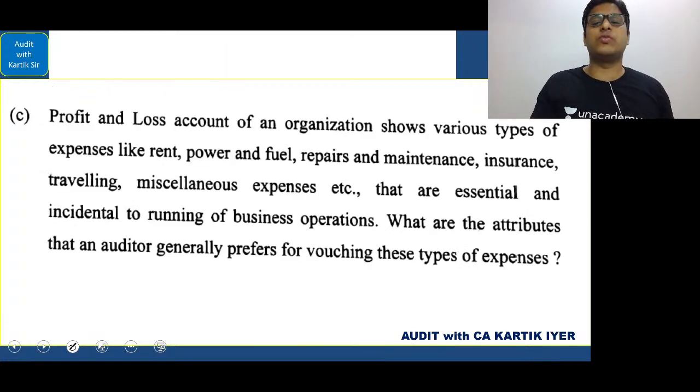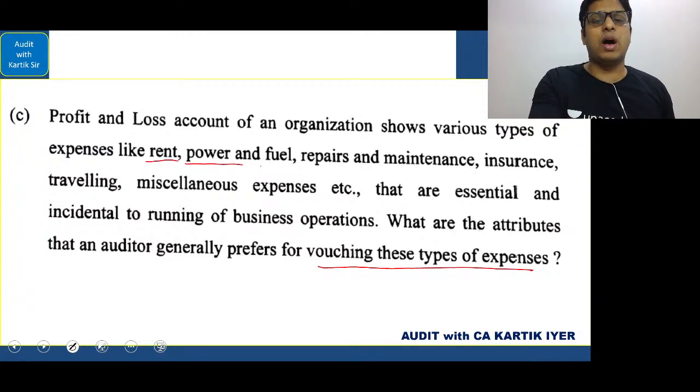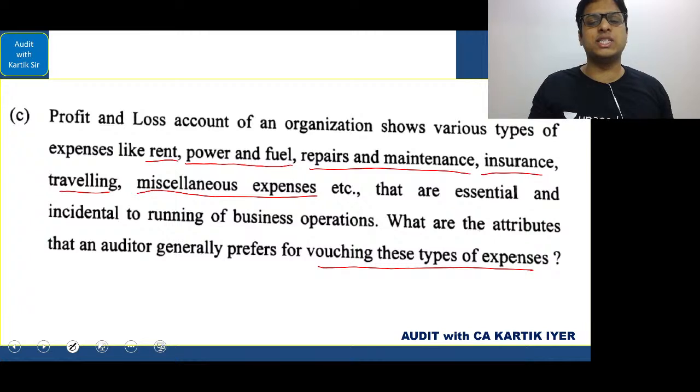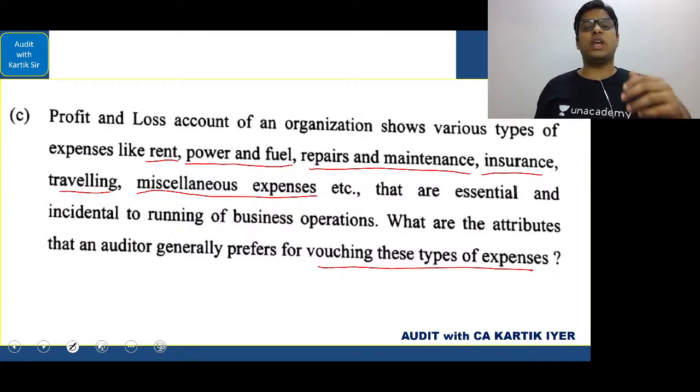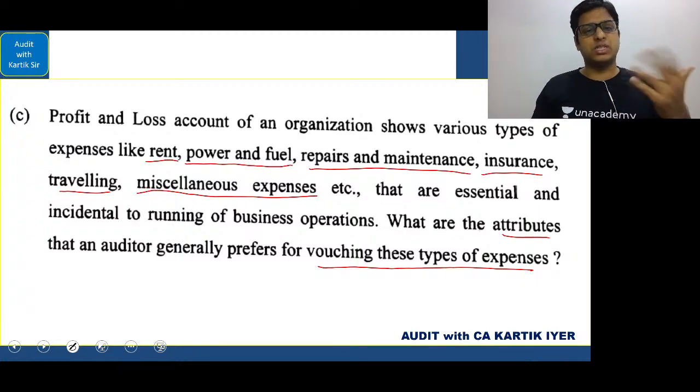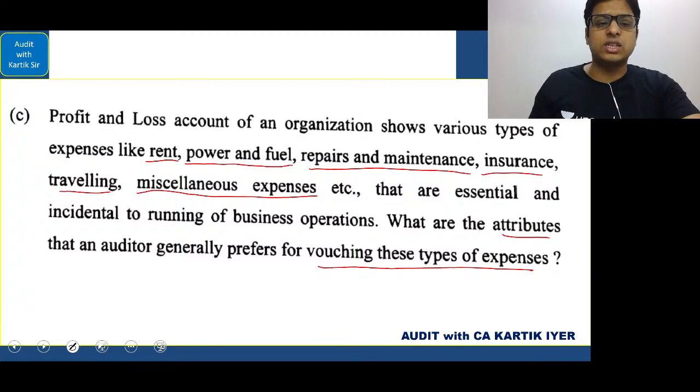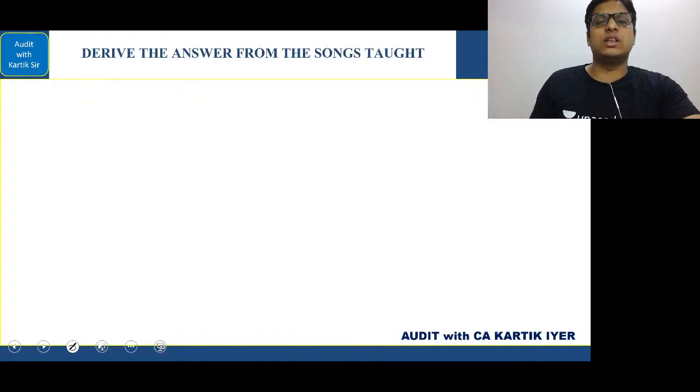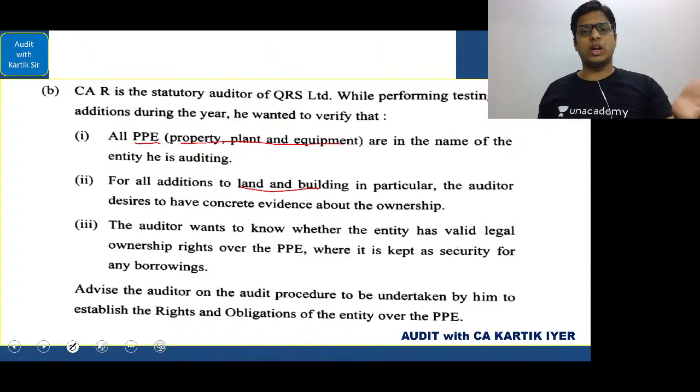One more answer that was fitting the bill was vouching these types of expenses: rent, power and fuel, repairs and maintenance, insurance. So many options they gave you in the examination. Now you have to frame an answer and write what are the attributes that an auditor generally prefers while vouching these types of expenses. So a straightforward answer. And here we have done the answer from the song start. So what was the song in relation to this?